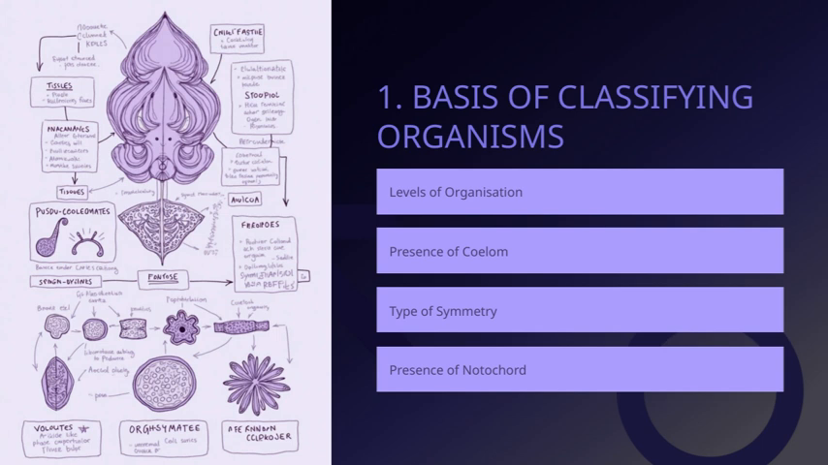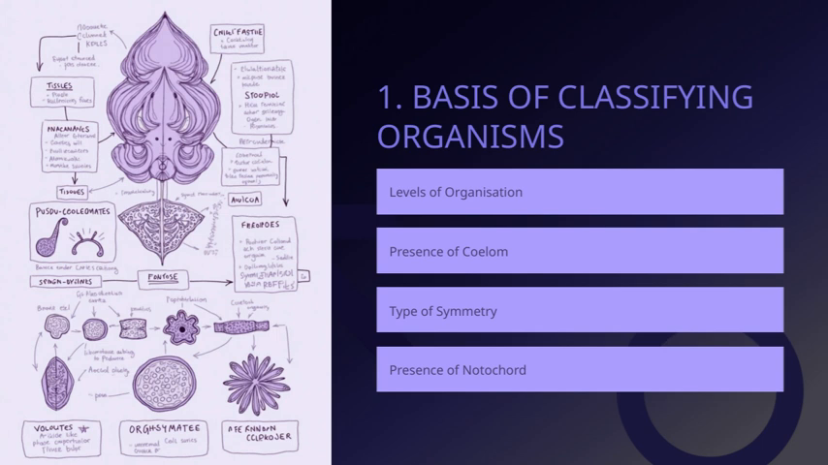Next, we consider the type of symmetry an organism has. Symmetry refers to how an organism's body parts are arranged, and it can be bilateral, radial, or asymmetrical. This helps us understand how the organism interacts with its environment and moves.